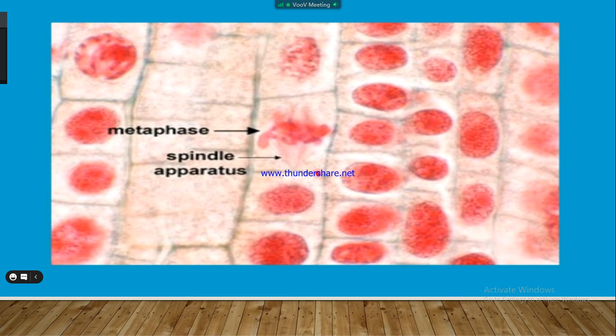The spindle apparatus is observed. The two centrioles form at opposite poles and send out spindle fibers, which attach to the chromosomes, and the chromosomes arrange themselves on the metaphase plate.